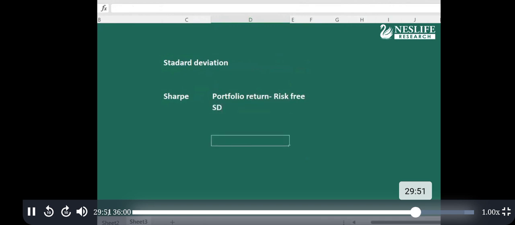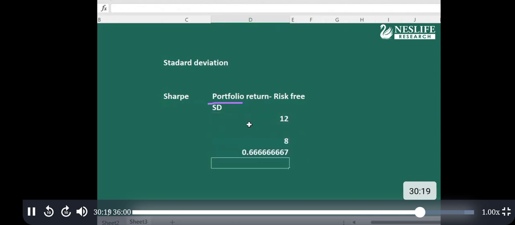This is the Sharpe ratio. For example, one portfolio gives 14%, FD return is 6%. And then if one stock has a standard deviation of 12, now you'll see that 8 divided by 12.